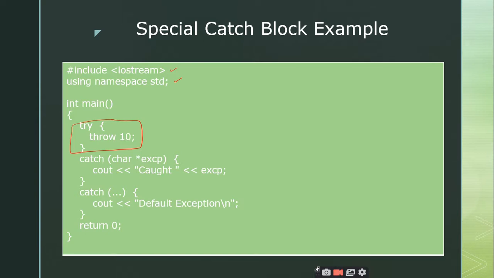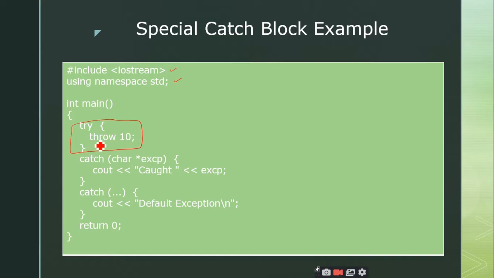It is just used to throw the exception from the try block, so that the exception that is thrown will be caught by any catch block that is defined below this try. The catch block is used to handle the exception. Now I am clear about this try block. The try block consists of just a single statement, throw of 10. So I am throwing an integer value.